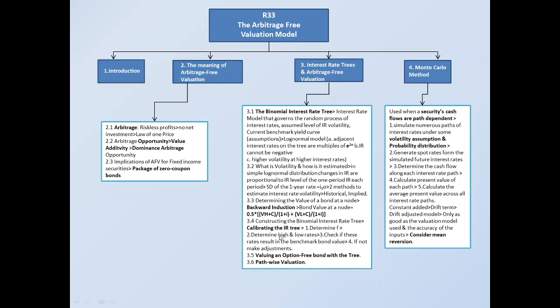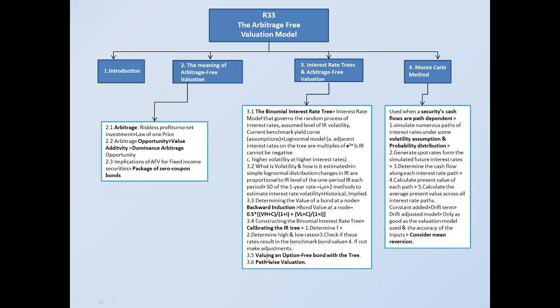And moving on, after determining high and low rates, check if these rates result in the benchmark bond value. We will have a benchmark bond value already, and if these interest rates help to discount the cash flow in such a way that the final value is equal to this benchmark bond value, then we say the interest rate tree is calibrated. If not, we need to make adjustments.